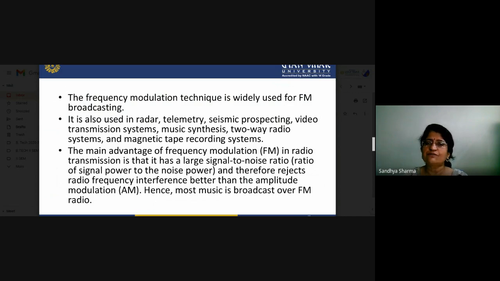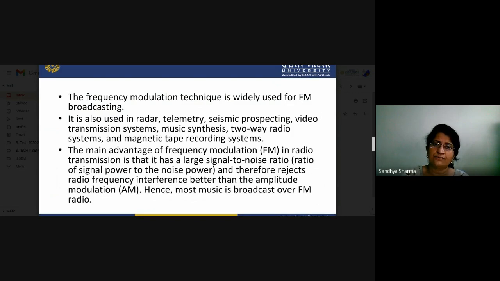The main advantage of frequency modulation in radio transmission is that it has a large signal to noise ratio, meaning the ratio of signal power to noise power is higher in FM. This is the reason it rejects radio frequency interference better than the amplitude system. In our music systems, we generally use FM radio.